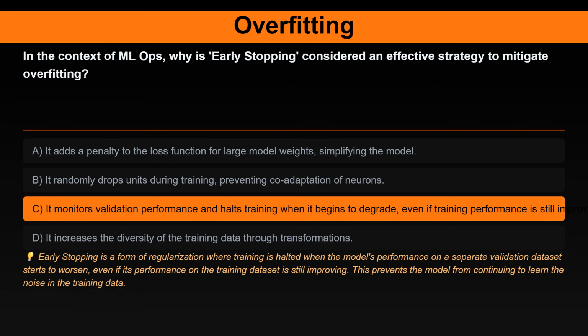The correct answer is, quote, it monitors validation performance and halts training when it begins to degrade, even if training performance is still improving. Here's the explanation. Early stopping is a form of regularization, where training is halted when the model's performance on a separate validation dataset starts to worsen, even if its performance on the training dataset is still improving. This prevents the model from continuing to learn the noise in the training data.